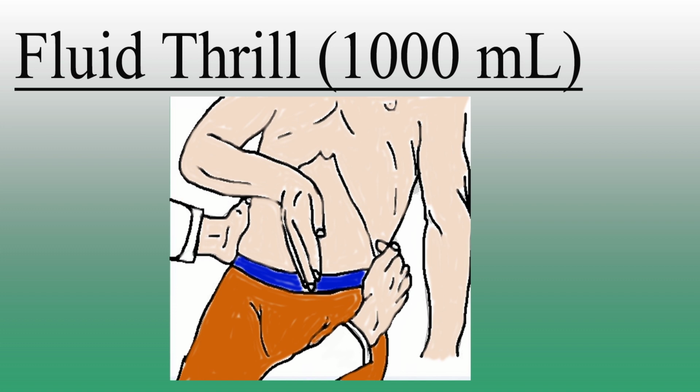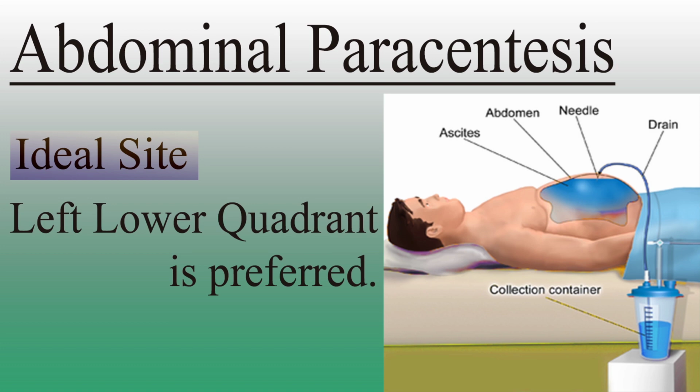Once the presence of ascites has been confirmed, the etiology of the ascites is best determined by paracentesis. Paracentesis is a bedside procedure in which a needle or small catheter is passed transcutaneously to extract ascitic fluid from the peritoneum. The left lower quadrant is preferred because of the greater depth of ascites and thinner abdominal wall.